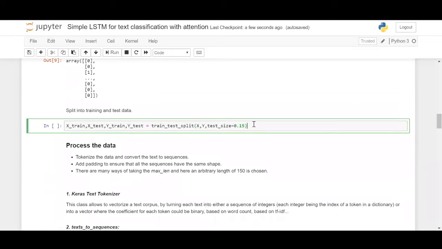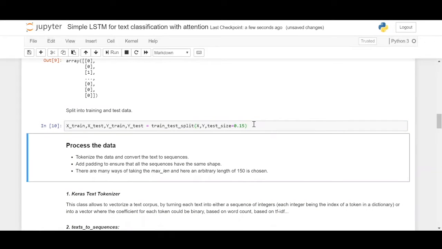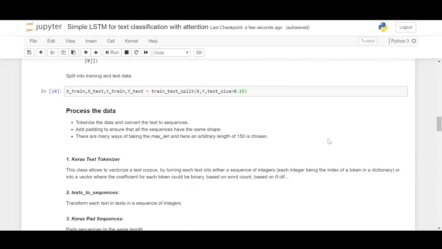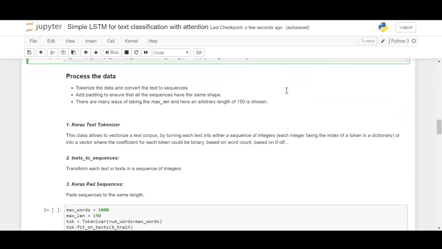And now we'll do the same old exercise of splitting the data into train and test. So we have split the data into train and test. Next I've described a few simple steps which you'll be executing to handle text data. First, we will tokenize the data and convert the text into sequences. We will get into each of these steps, and then add padding to ensure all the sequences are the same shape.